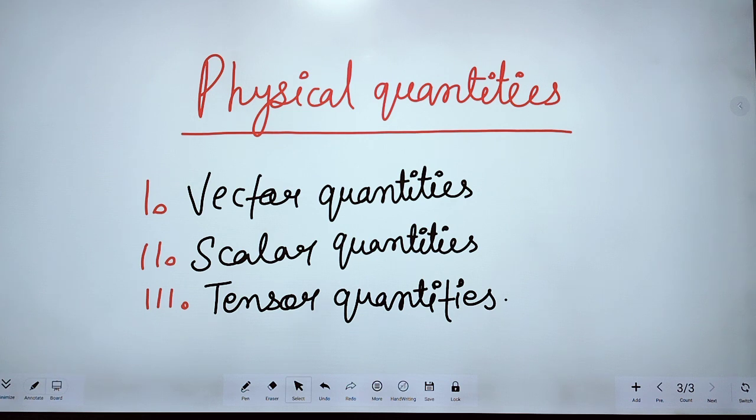Now let's see one by one all the types. First one is vector quantity. So let's see what is vector quantities.